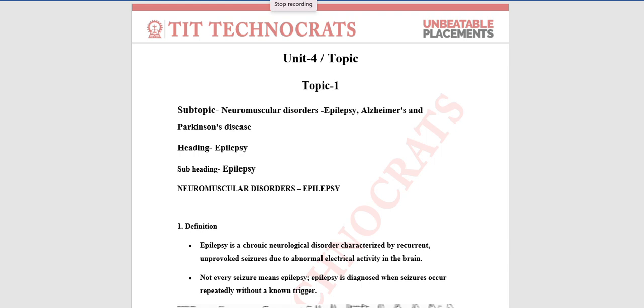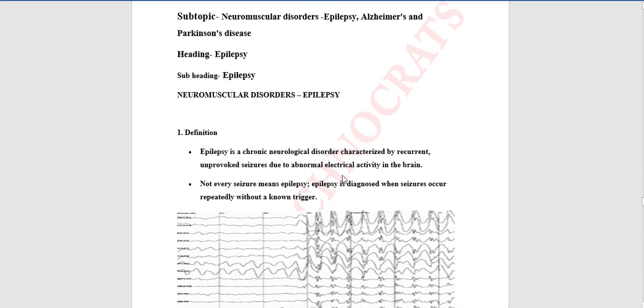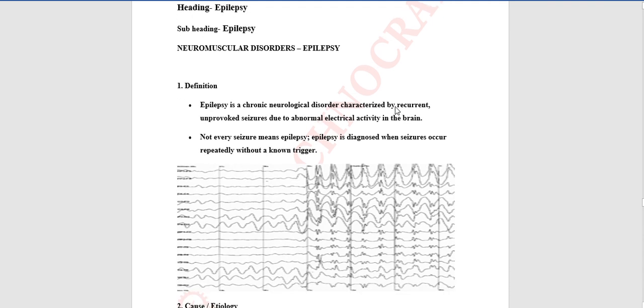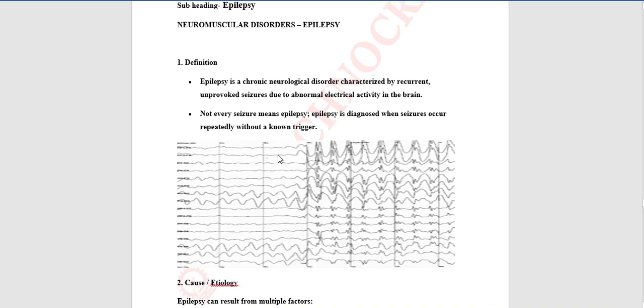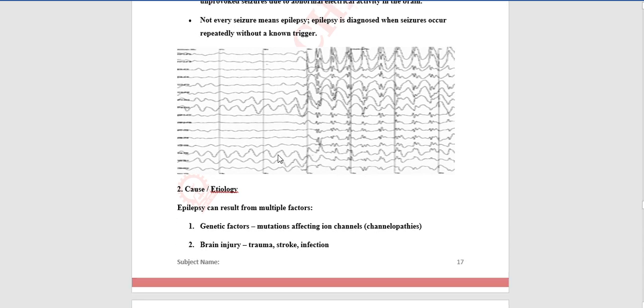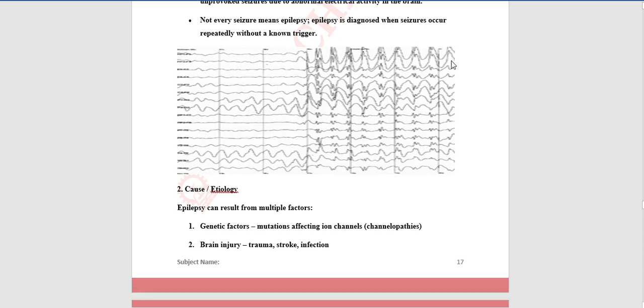Unit 4, neuromuscular disorder. We will learn about epilepsy. Epilepsy is a chronic neurological disorder characterized by recurrent, unprovoked seizures due to abnormal electrical activity in the brain. Not every seizure means epilepsy. Epilepsy is diagnosed when seizures occur repeatedly without a known trigger. This is the EMG of epilepsy.